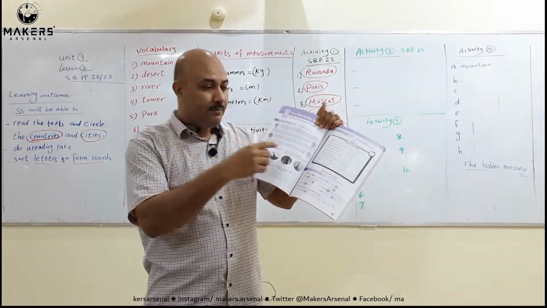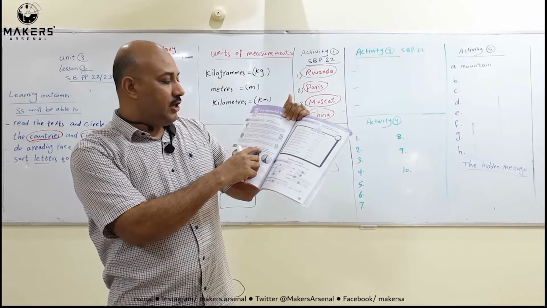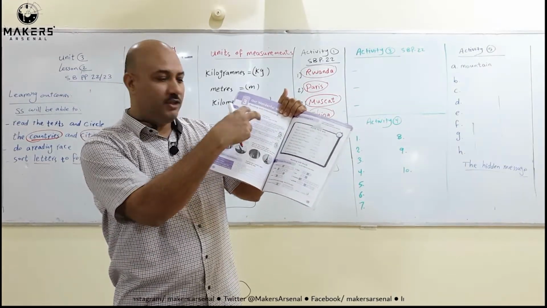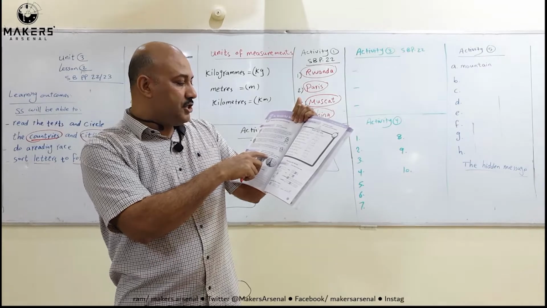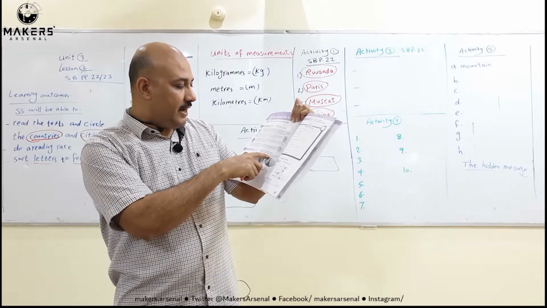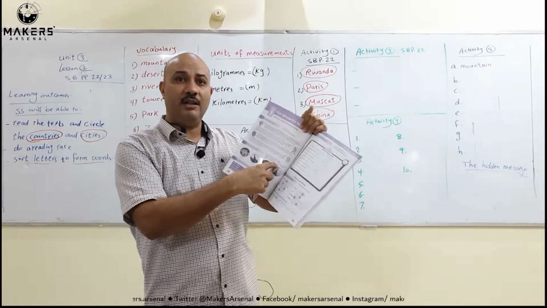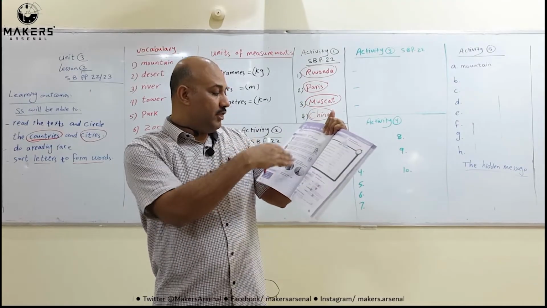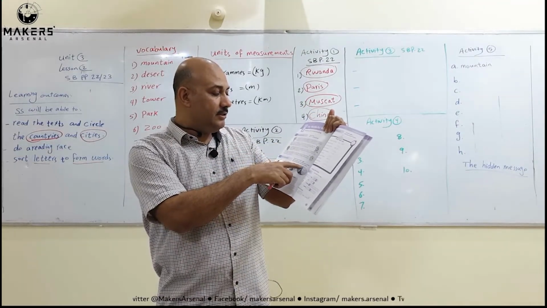Please follow me. Here, read the texts in activity 1 again. Activity 1, these texts here in activity 1 again. Match the pictures to the children from activity 1. How many children are there in activity 1? There are 4 children. So you match them with the pictures here. Write the correct name under each picture.